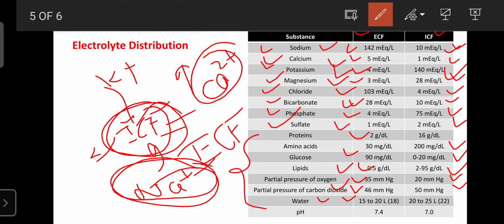Then the water: in the extracellular fluid it is around 18 liters, and in the intracellular fluid it is 20 to 25 liters, on average 22 liters. Regarding pH, the extracellular fluid has a pH of 7.4, similar to blood, and the intracellular fluid has a pH of 7.0. So this is the electrolyte distribution between the extracellular fluid and intracellular fluid.